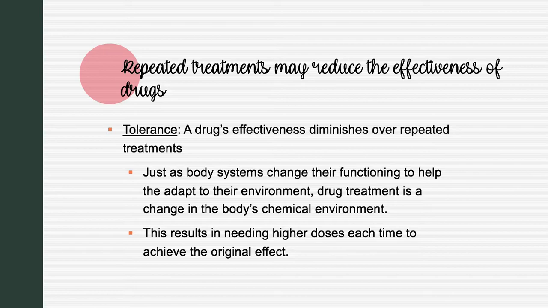There are types of tolerances. Metabolic tolerance is when the body's metabolic system and organs become increasingly effective at eliminating the drug from the bloodstream before it has had the chance to affect the brain or any other target. Functional tolerance, on the other hand, is when the target tissue shows a decreased response to the drug after repeated exposure, usually as a consequence of up or down regulation of receptors.